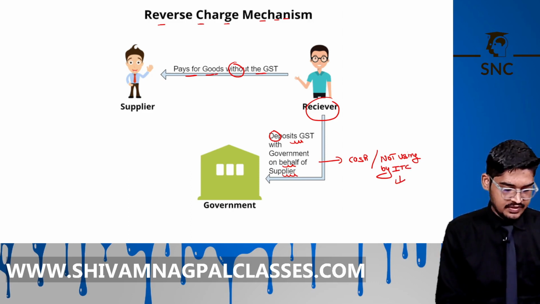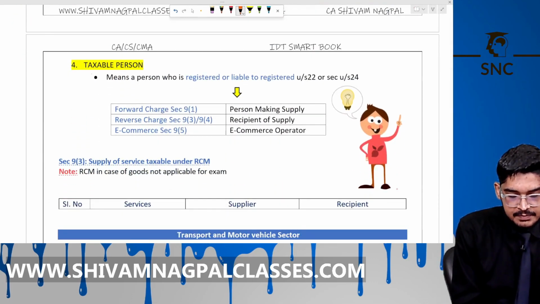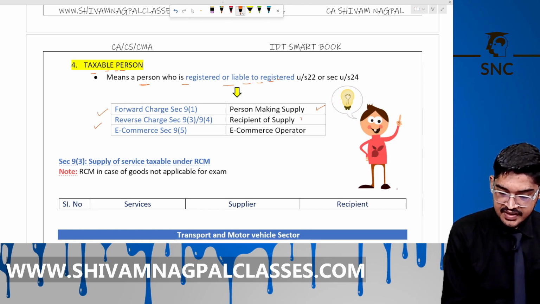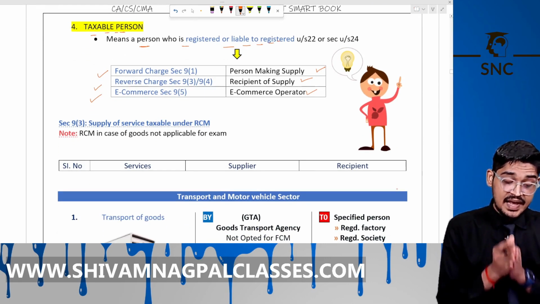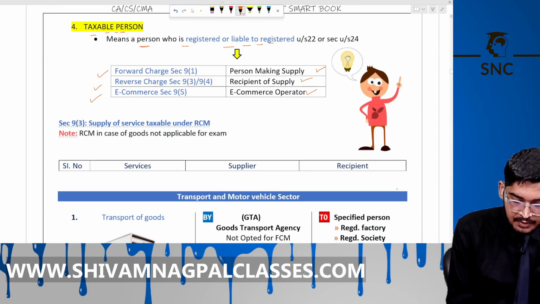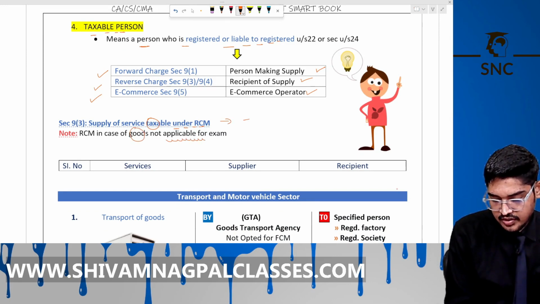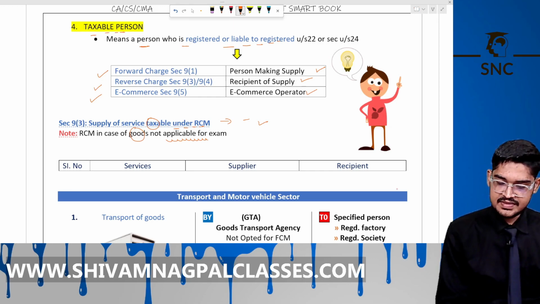Now the next one is taxable person. It means a person who is registered and who is liable to register. In case of forward charge, it is the person making the supply. In case of RCM, it is the recipient. In case of ECO, under Section 9(5), it is the e-commerce operator. Now 9(3), supply of services taxable under RCM. In that case, the recipient will pay the tax. Goods are not covered for our exam, so we will read only the services here. 9(3), services taxable under the RCM.